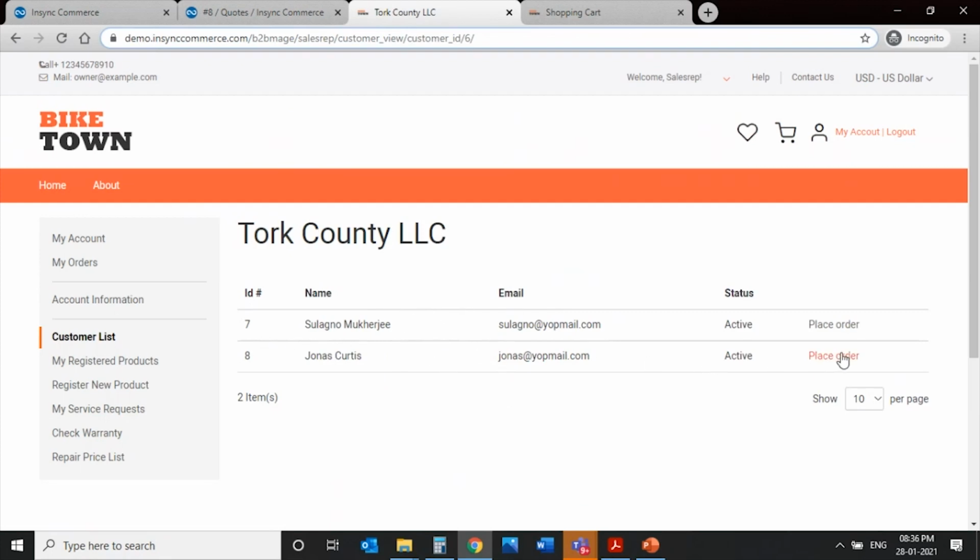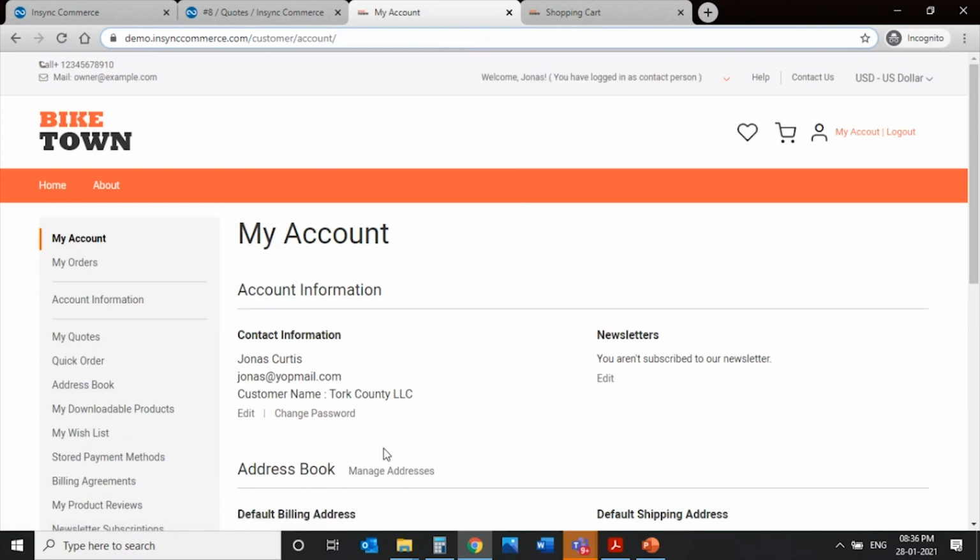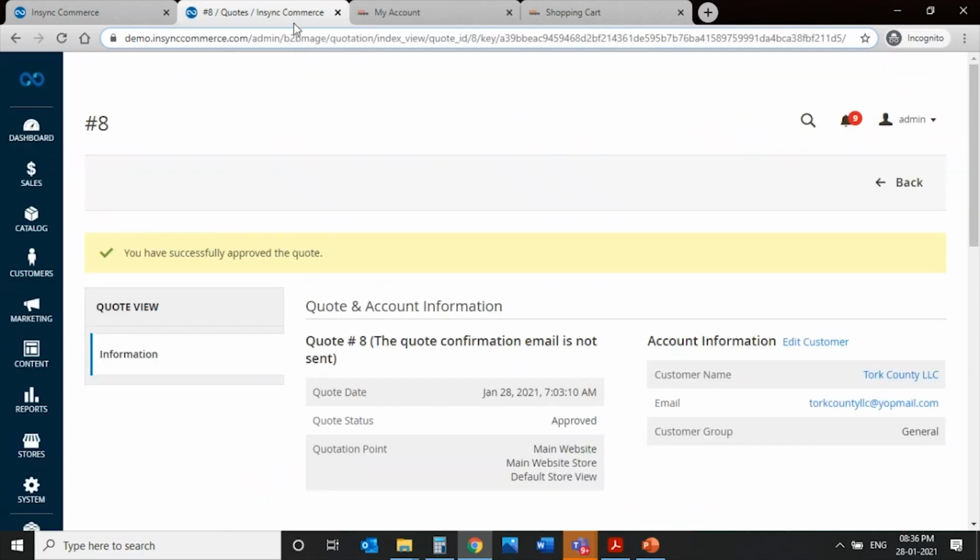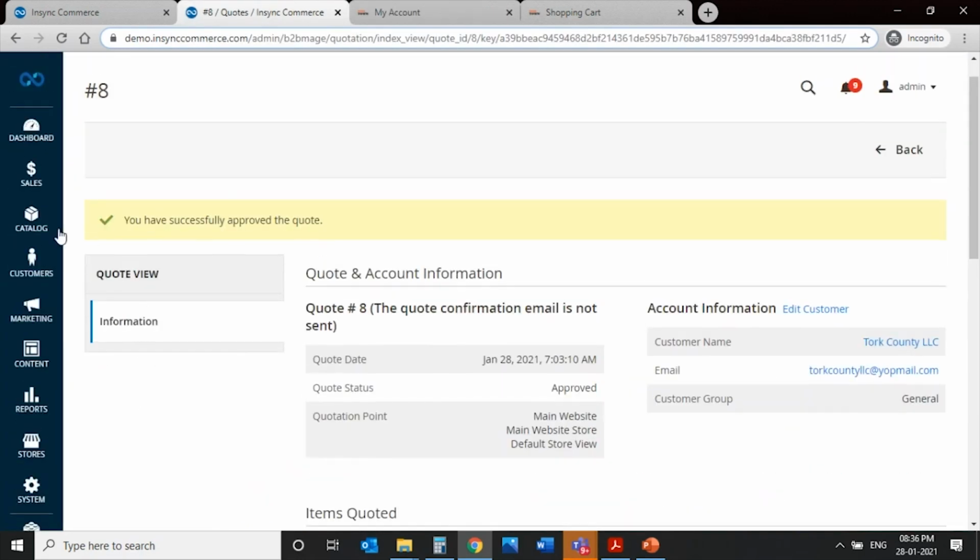I can now further click on one, and now I get logged in as that contact person, and now all the pricing that is going to be shown to me is going to be the ones that are set for this organization, and the order that I am going to place is also going to be placed for this organization. So I'll go back to the backend a bit and I'll show you certain things.